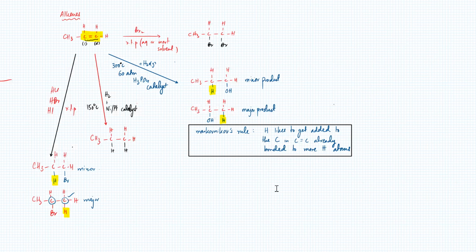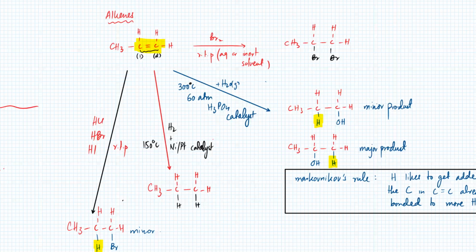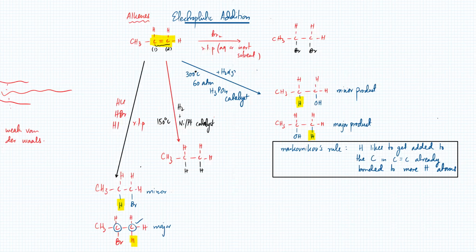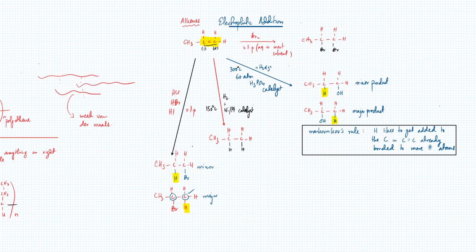I'll teach everything about electrophilic addition. This is basically electrophilic addition that we are doing, so that we can answer that question. Once we do this, I'll just refer to the same notes over and over again. So this is electrophilic addition. Now the next thing about this is, right now we're just focusing on alkanes and alkenes. So alkenes undergo electrophilic addition. These are the four reactions that happen in electrophilic addition.